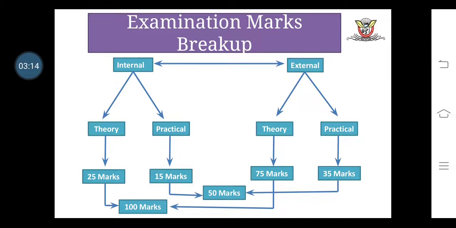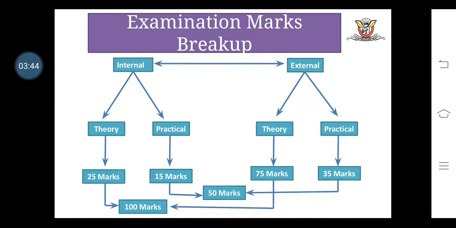One more important thing: in internal examination, as per the slide, theory is 25 marks and practical is 15 marks, but the actual theory paper is 15 marks and the actual practical is 10 marks. Then the question arises in your mind: where are the 10 marks in theory and the 5 marks in practical?